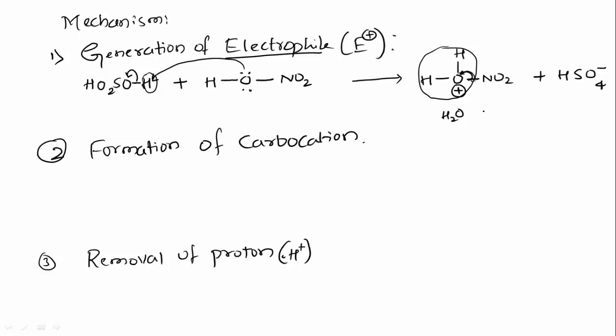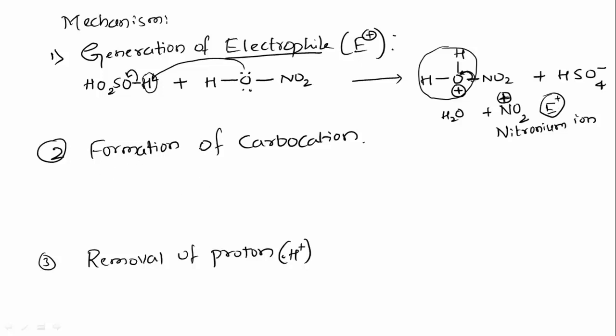Now this NO2 will get positive charge on it, because it has lost the electrons. Now it requires the electrons, and thus it will gain positive charge, and this is said to be nitronium ion. And this nitronium ion will act as an electrophile. It is an electrophile now.